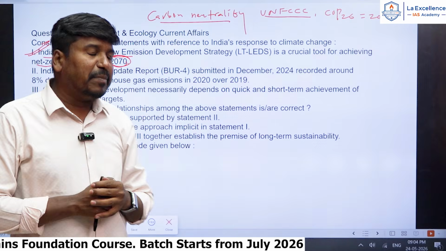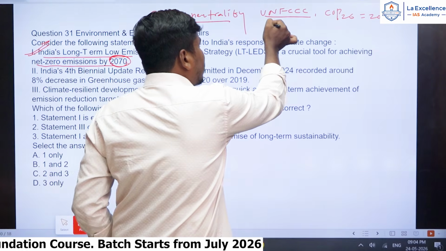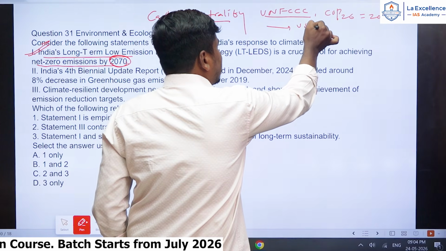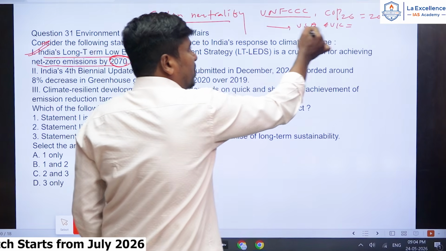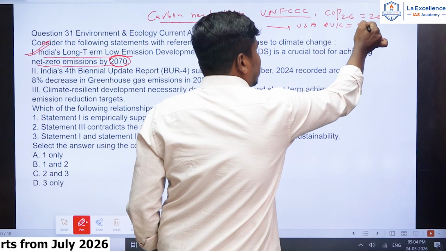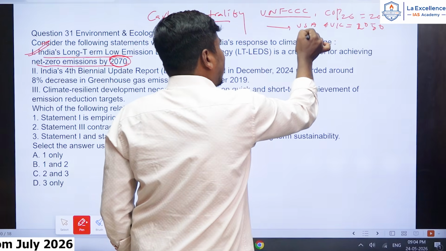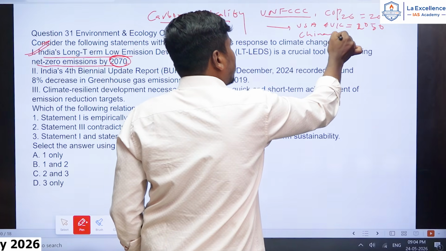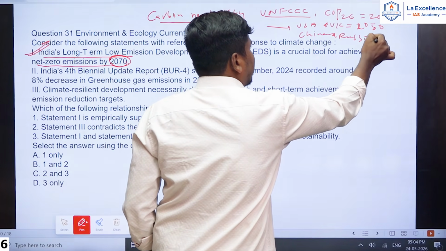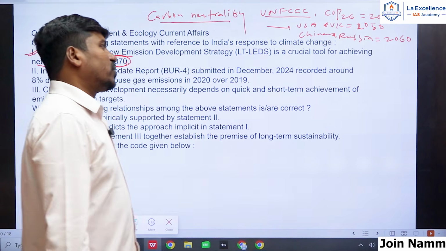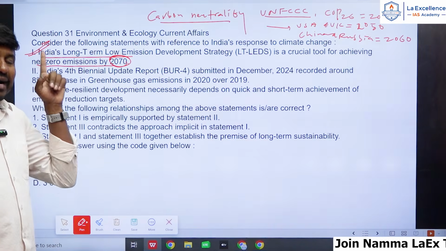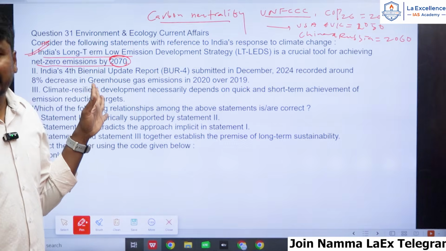When it was introduced, USA and UK agreed to achieve zero carbon emissions by 2050, China and Russia agreed to achieve it by 2060, but India agreed to achieve it by 2070.